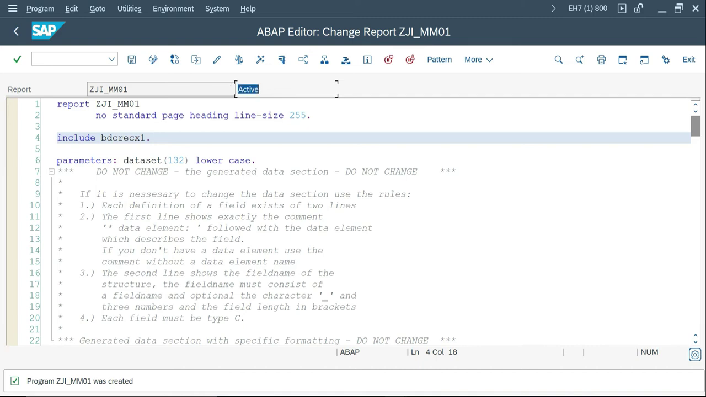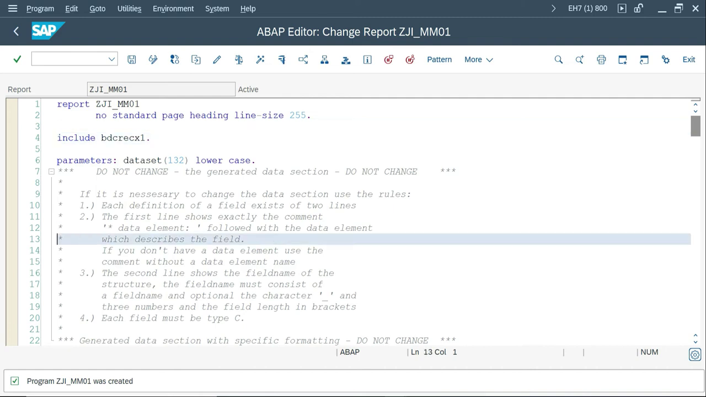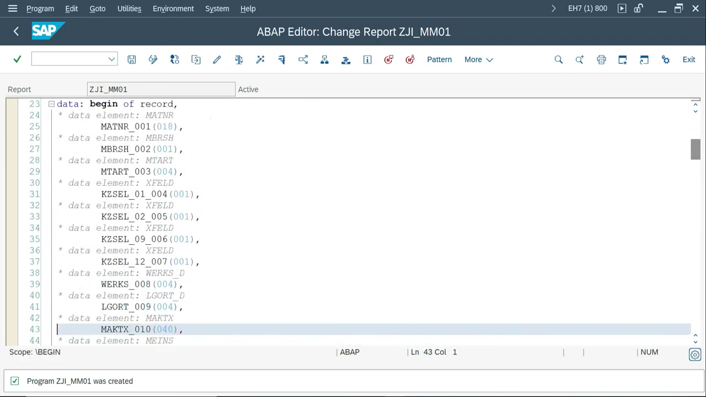It has created an active program for you. You don't have to activate it. If you make any change, then you have to activate it. But initially it created an active program, and there are some instructions for you. Please do not change a few pieces of information over here, because it affects the program.